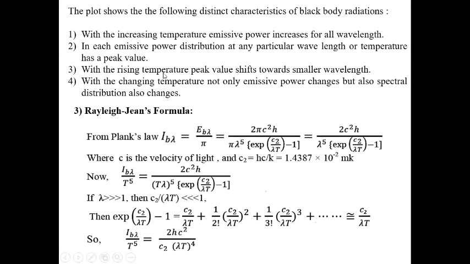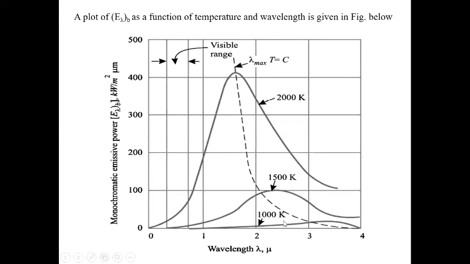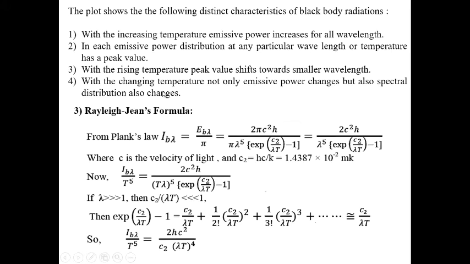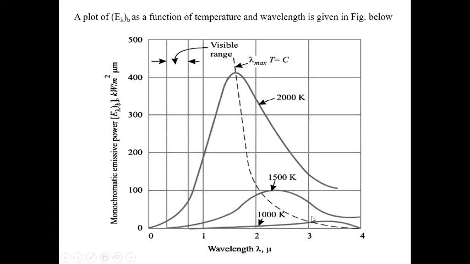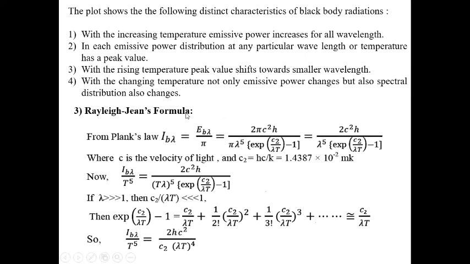Next, with rising temperature, the peak value shifts towards the smaller wavelength. First you see 1000 Kelvin, with the peak value at the topmost right corner, then 1500 shifted left, then 2000 shifted further left. With changing temperature, not only does the emissive power change, but the spectral distribution also changes. If you join the peak values, we get lambda max T equal to a constant. So from this graph we get this.